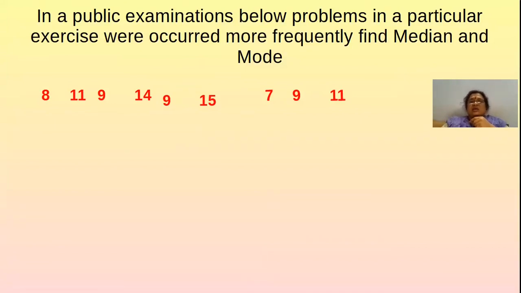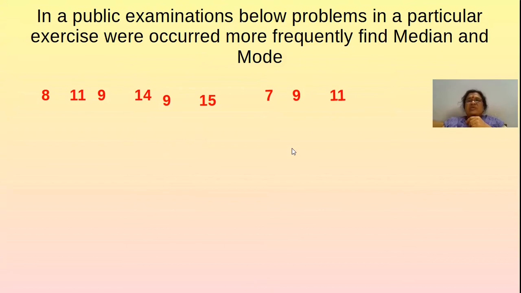Let us take ninth class. In the ninth class final examination, in a particular exercise, these are the problem numbers which occurred frequently. So we have to find the median and mode from this data.